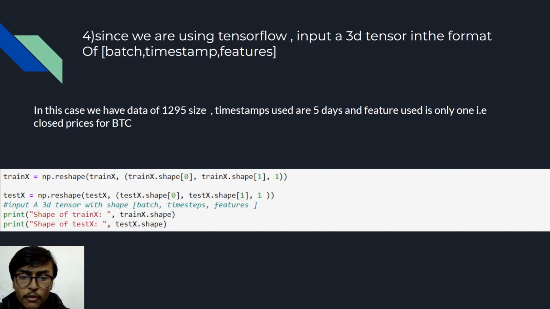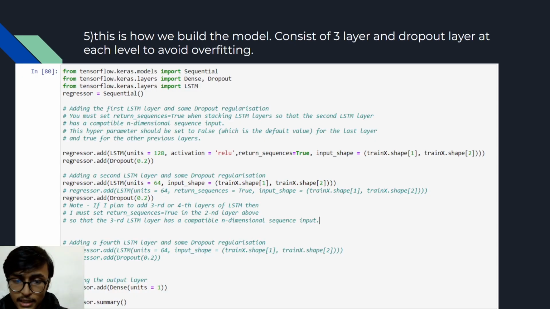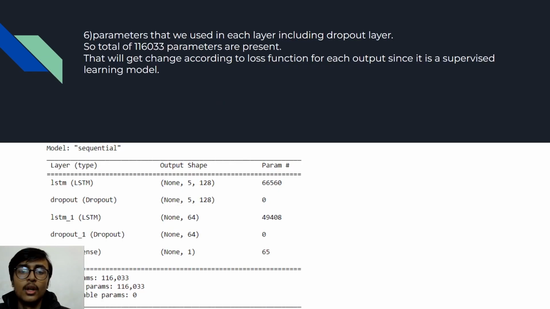closing price. We build the model using 3 layers and a dropout layer at each level to avoid overfitting. Reduce the activation function use. Return sequence is set to true, which means that data will be in the same shape after the second layer as the first layer output will be input for the second layer. Total 1,16,000 parameters are generated in this model.